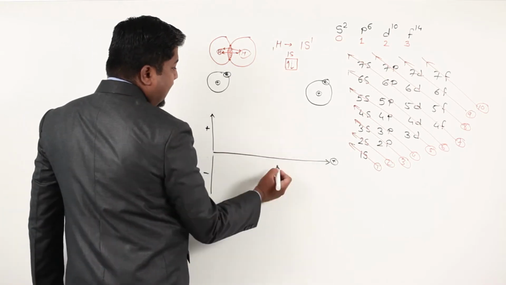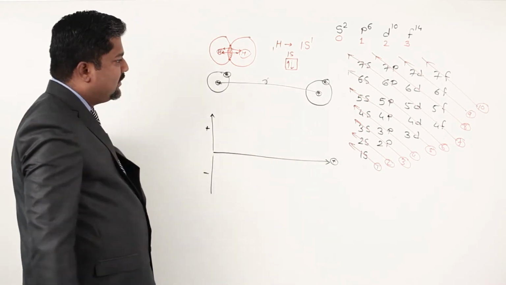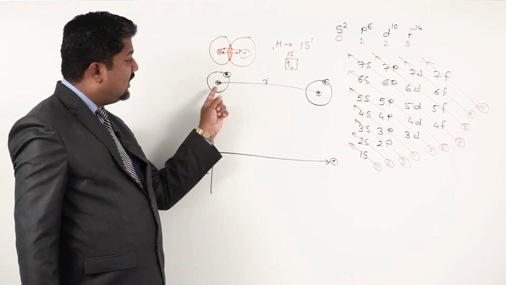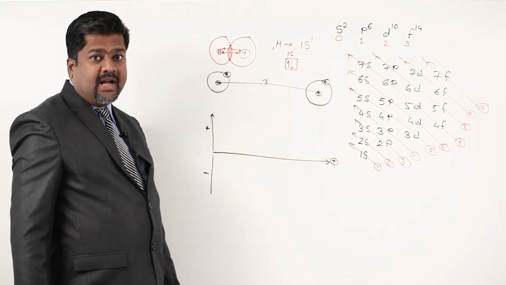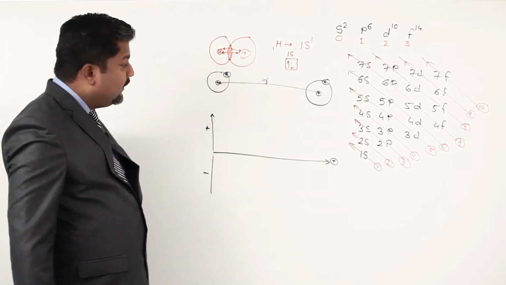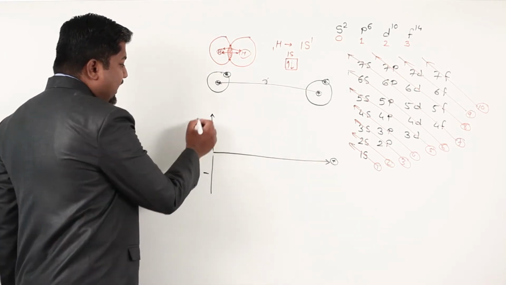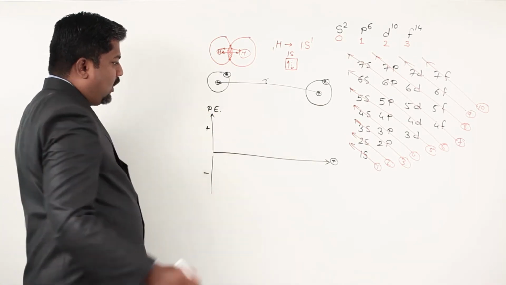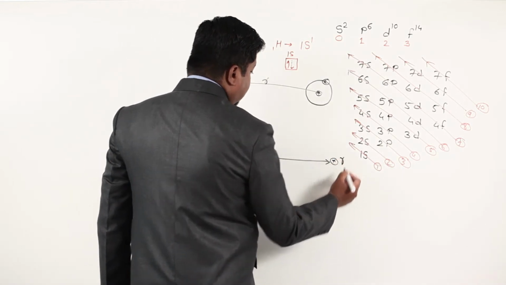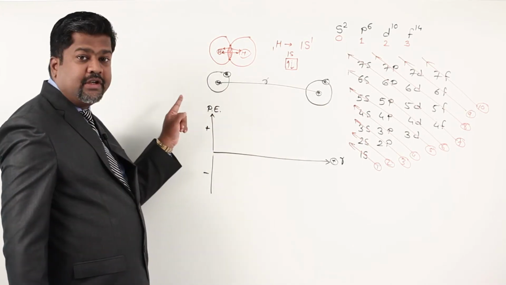On the x-axis I am plotting the distance between two charges, indicated in terms of r. So we are focusing on the distance between two nuclei, not the distance between two atoms. Here it is r, the distance between two nuclei, whereas here is the potential energy of the system.